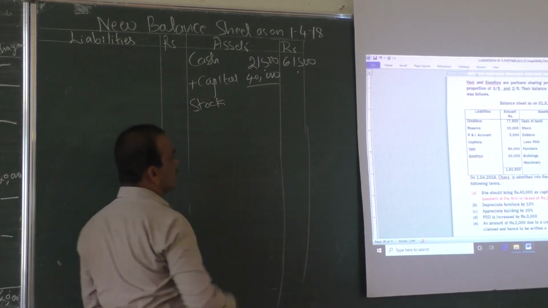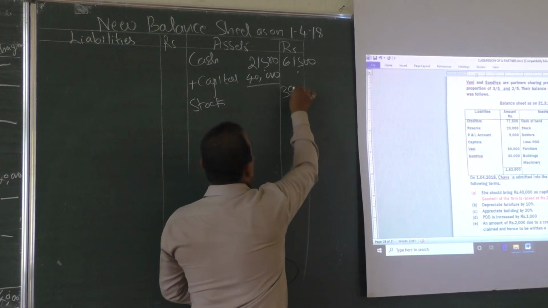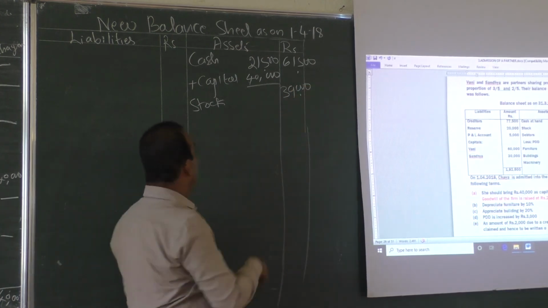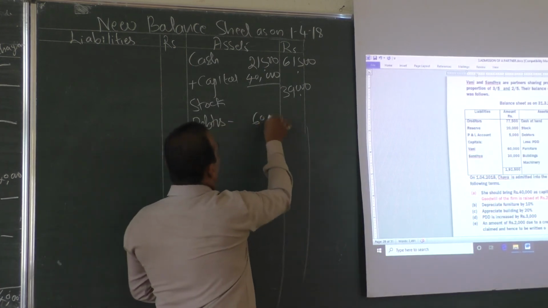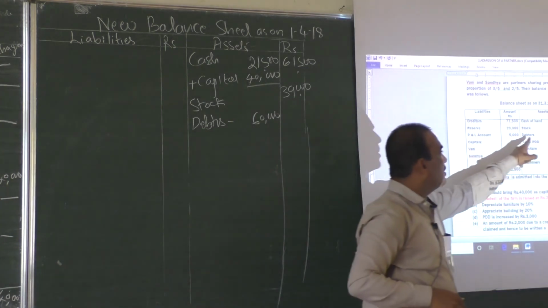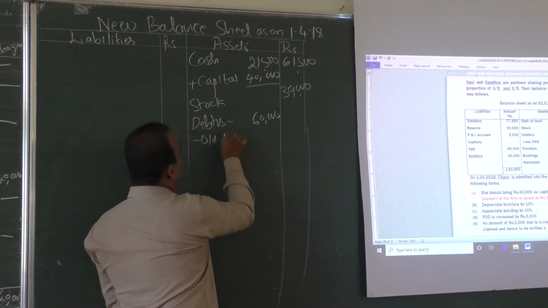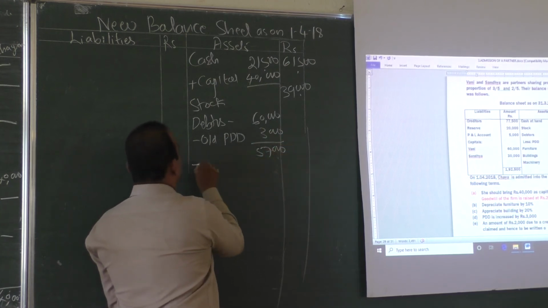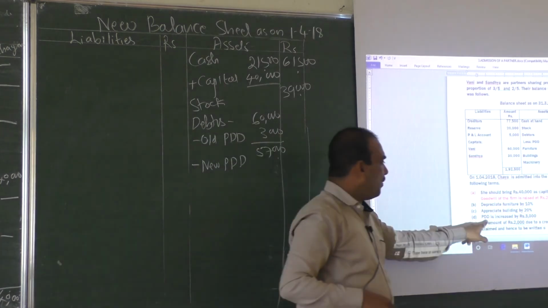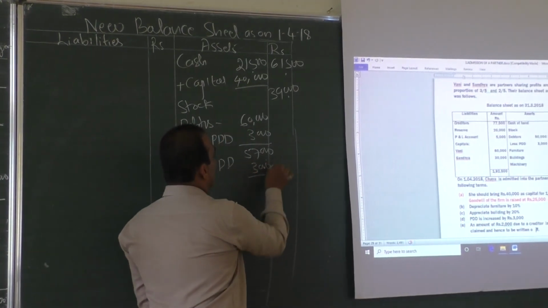Next, stock. Is there an adjustment to the stock in the adjustments? No. Stock 39,000, no adjustment; the old value itself is the value. Debtors: gross amount 60,000 less old PDD 3,000 is 57,000, less new PDD. Further bad debt: provision for doubtful debt is increased by 3,000, so 54,000.